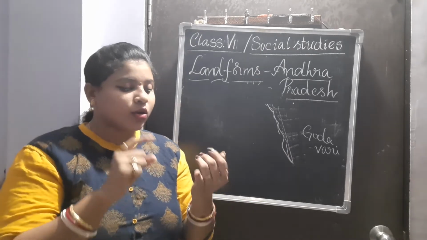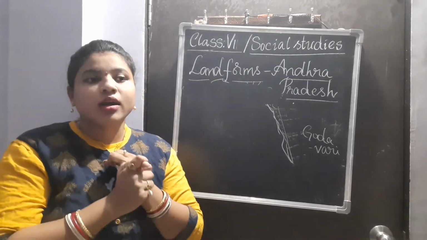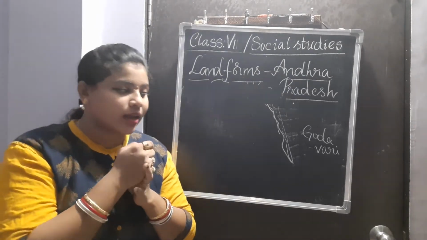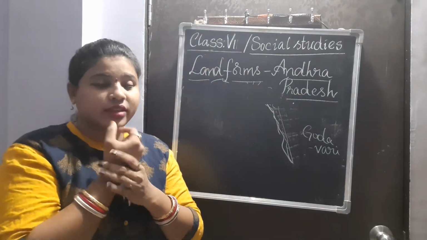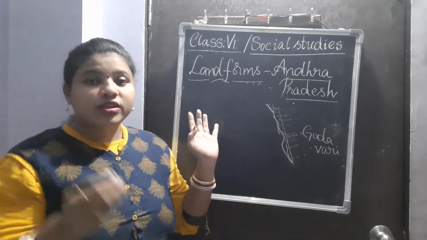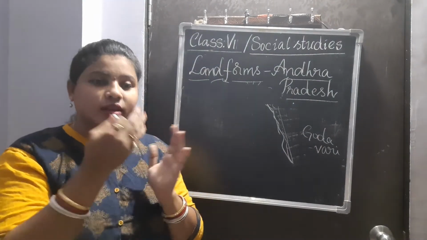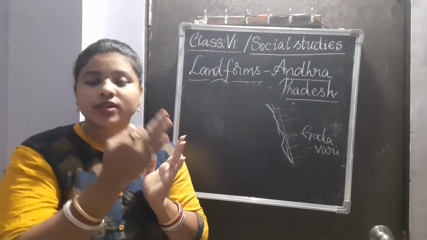Not only because of the rivers Godavari and Krishna, but in the plain areas there are also rivers like Vamsadhara and Penna, which also bring fresh water and fertile soil towards their banks.